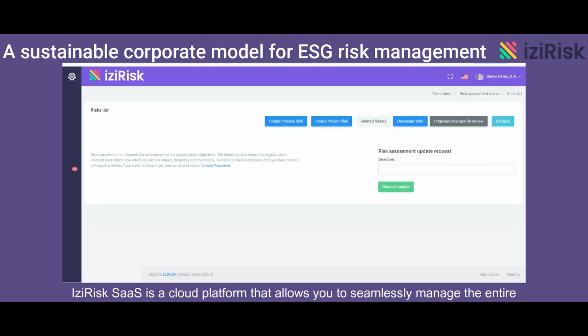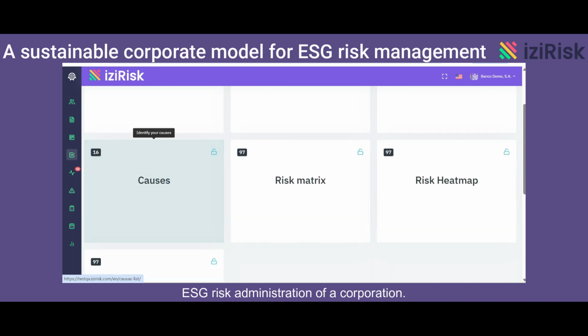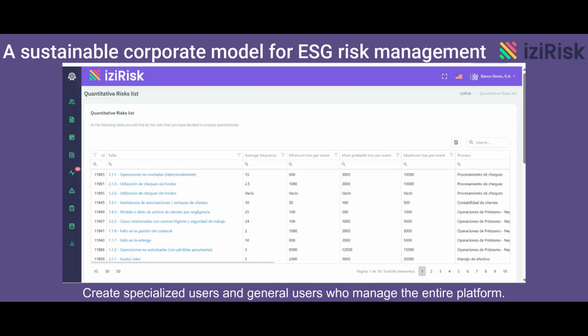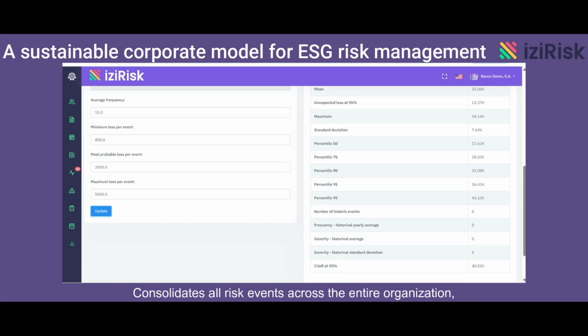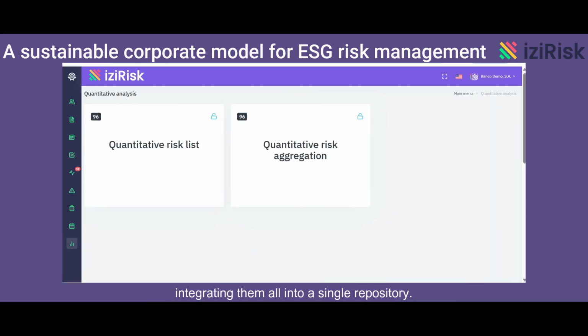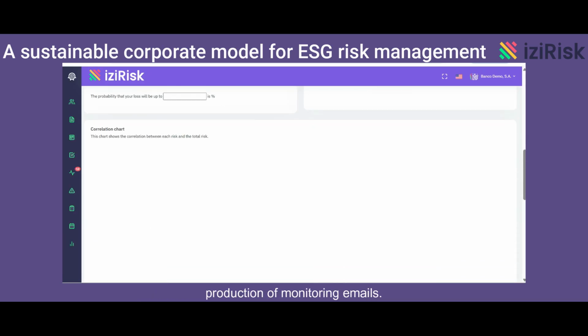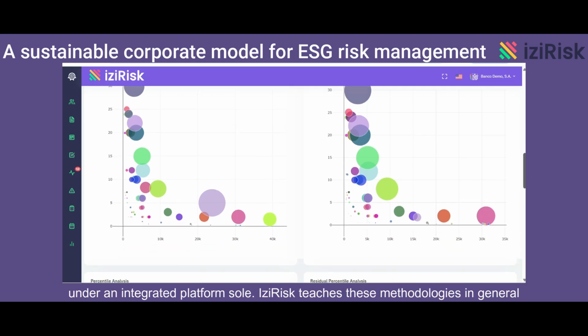ESG Risk SaaS is a cloud platform that allows you to seamlessly manage the entire ESG risk administration of a corporation. Assign departments, processes, dimensions, divisions. Create specialized users and general users who manage the entire platform. It consolidates all risk events across the entire organization, integrating them all into a single repository. It allows you to carry out all risk monitoring management through reports, generation of KRIs, generation of management controls, and production of monitoring emails. Therefore, under a single integrated platform, it is possible to generate risk matrices and quantitative Monte Carlo simulation analyses.